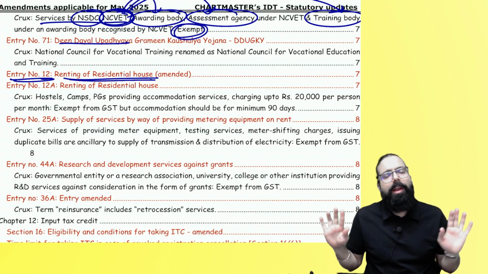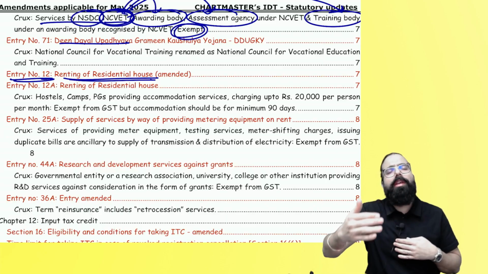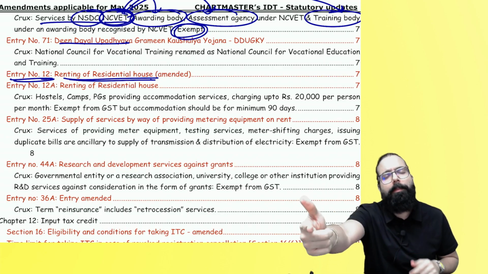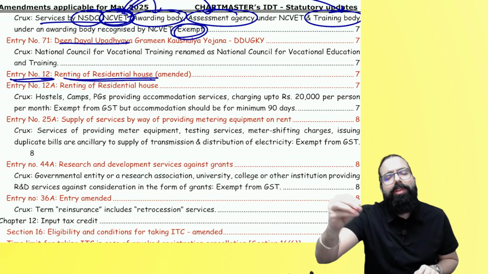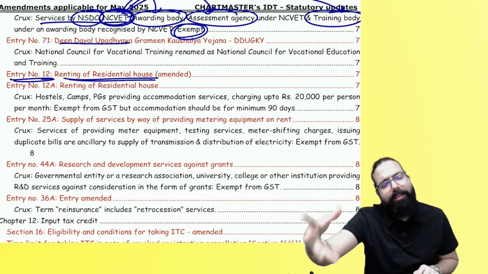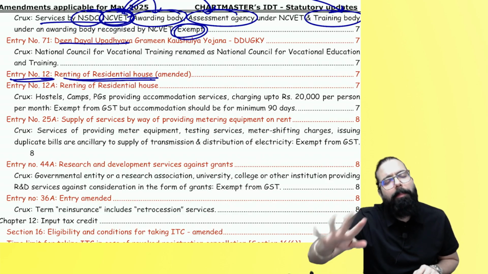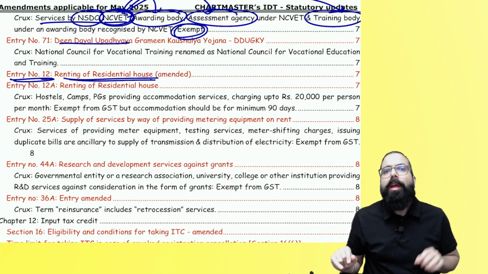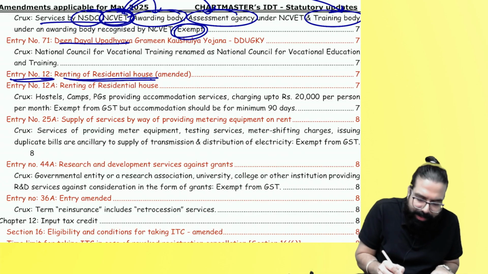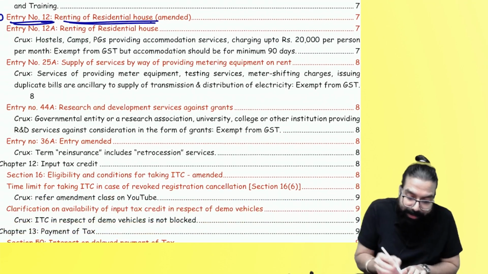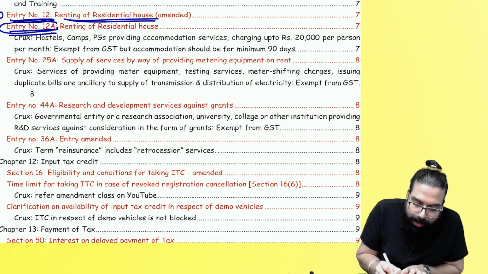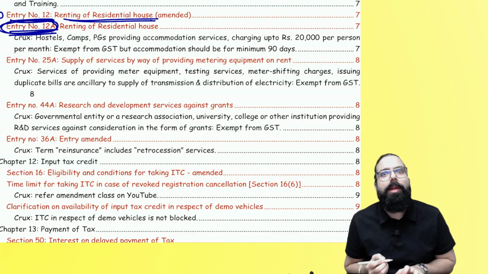Renting of residential house. We know if renting of residential house is given to a registered person, he pays GST under RCM. If it is given to a registered person who is using it for his personal purpose on own account, it is exempted. If it is given to an unregistered person, it is exempted. Yes, sir. Now here they went ahead and told this entry is not applicable to all these PGs, guest houses, etc. And for PGs, guest houses, etc., they have entered one new entry, entry number 12A, where